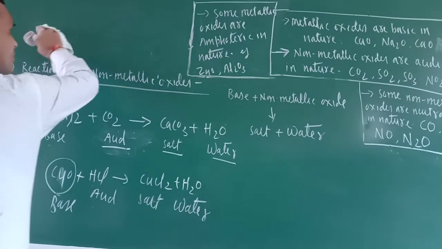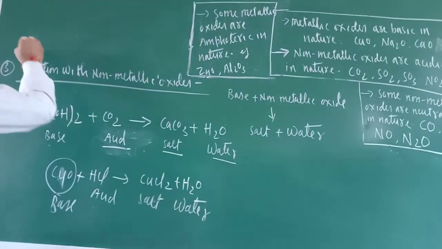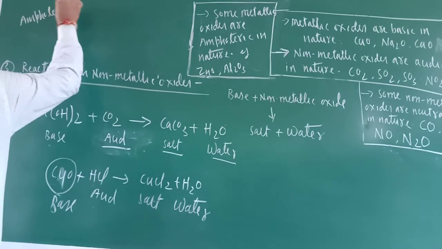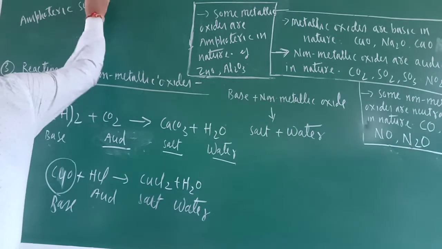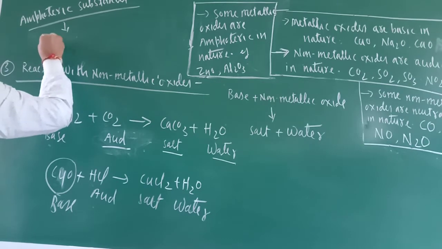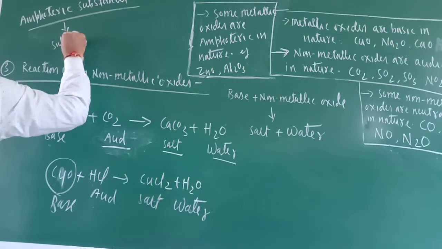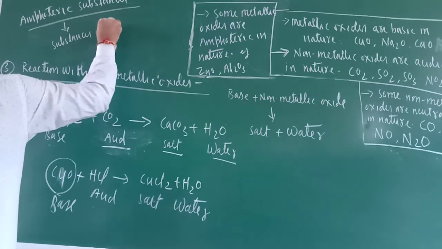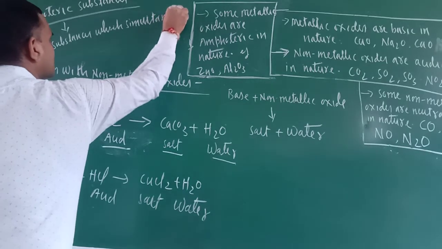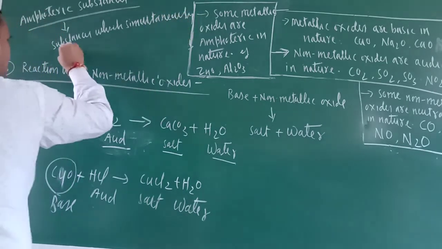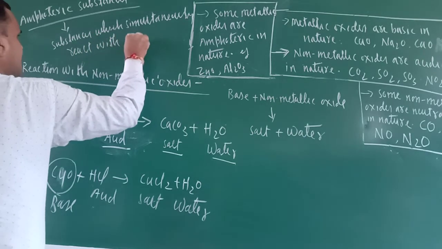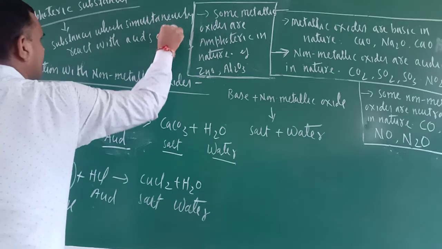Amphoteric substances are those substances which simultaneously react with acids and bases.